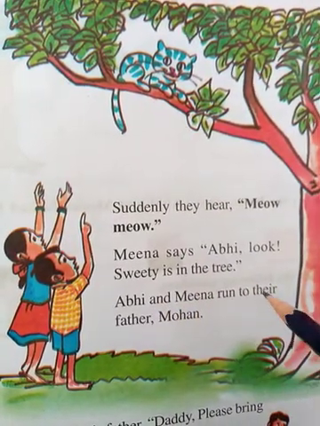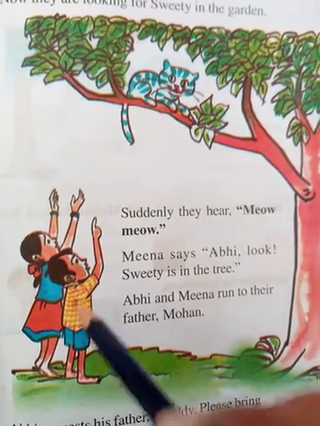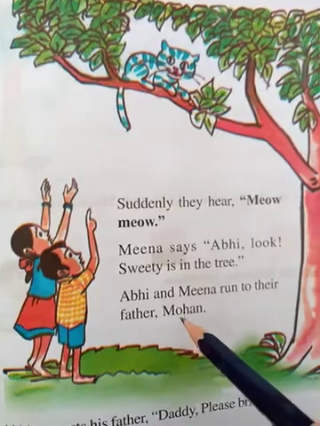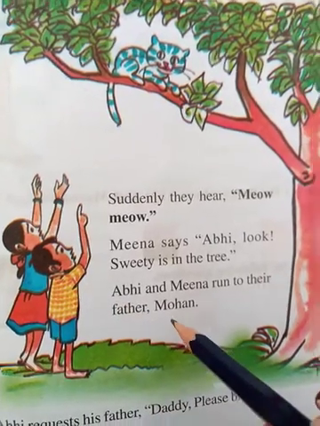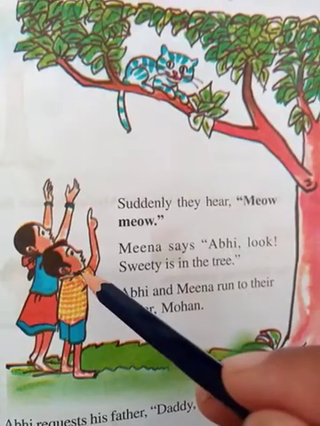Abhi and Meena run to their father Mohan. So who is Mohan here? Abhi's father's name is Mohan. Abhi's and Meena's father's name is Mohan. After looking at Sweetie in the tree, they ran to their father Mohan.